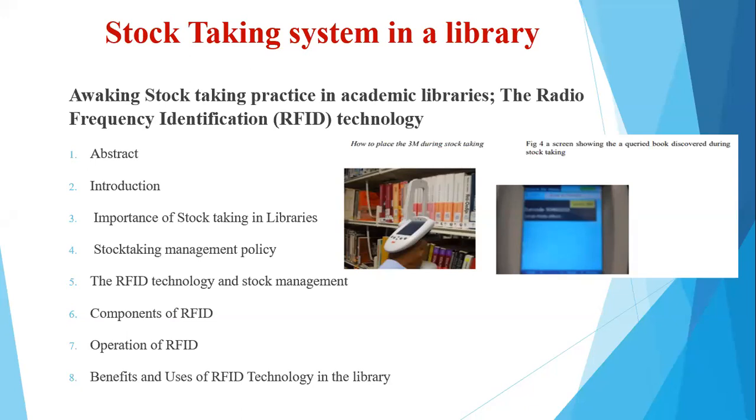As the user takes the book outside the library, the antenna that is mounted at the library gate automatically reads the information contained in the RFID tag to know if the book was properly borrowed, right? If it is not properly borrowed, it triggers an alarm to indicate that library material is taken out unofficially. Now, it has helped to minimize book thefts from the libraries.